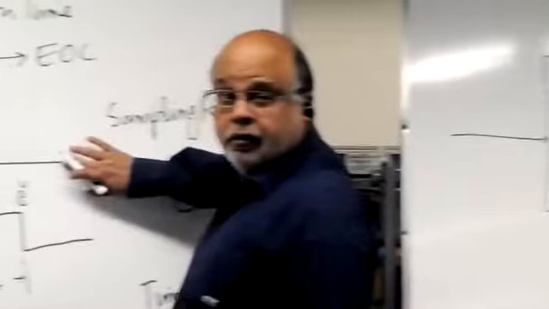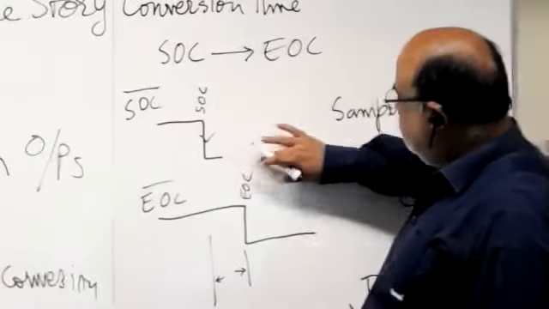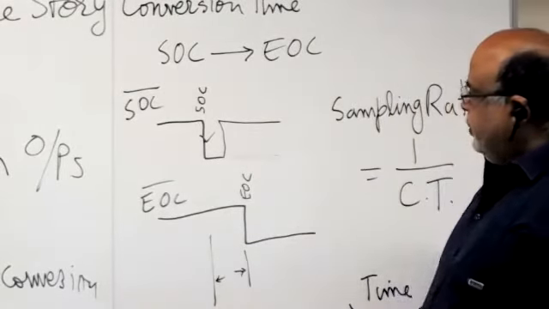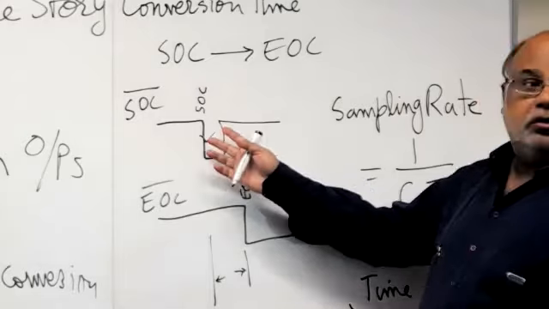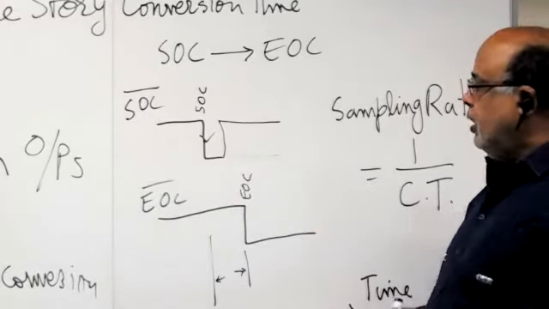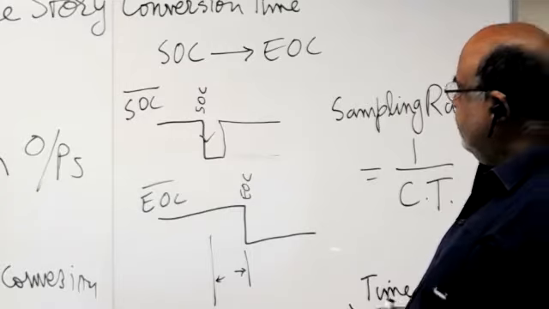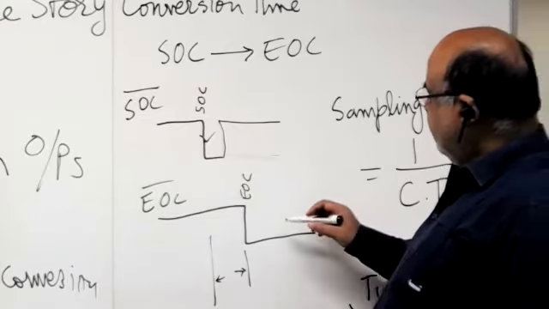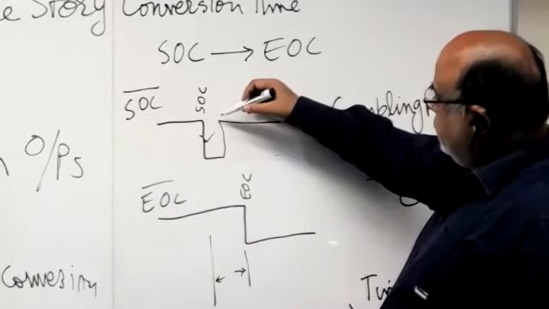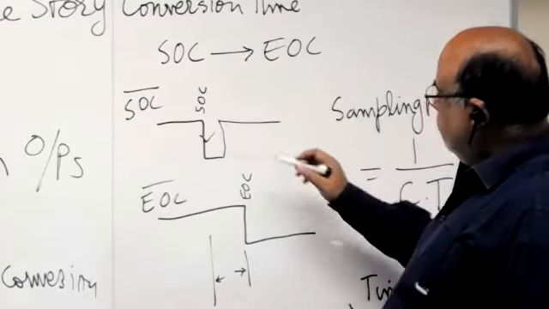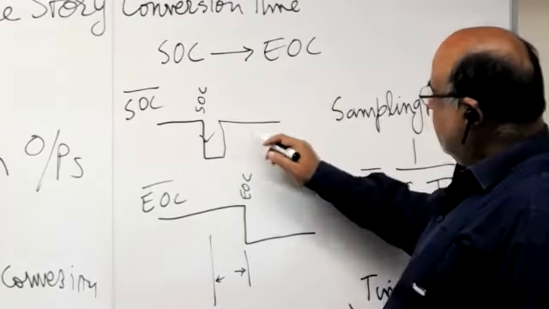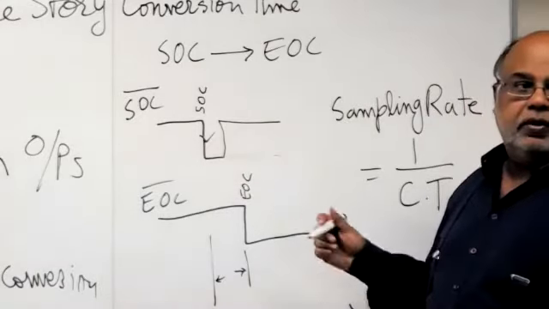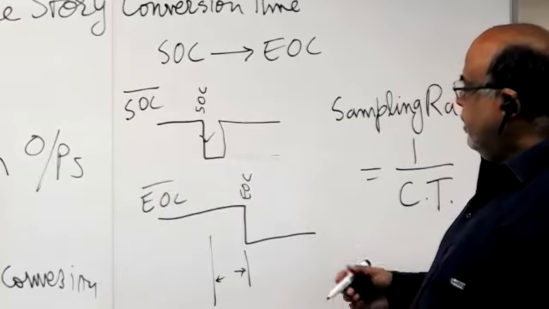Just 1 minute here. The user should say high again after some time. It should be just a pulse, sample, and start of conversion should be a pulse. So often what happens is that this output is connected to this, so that provides a low pulse to itself. In that case, it is called self-running ADC. It runs at the maximum speed.